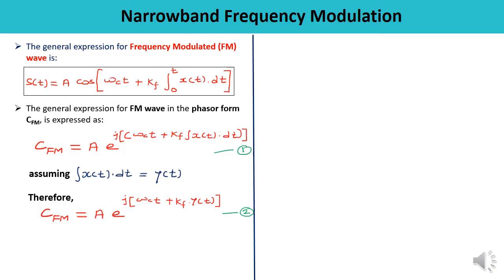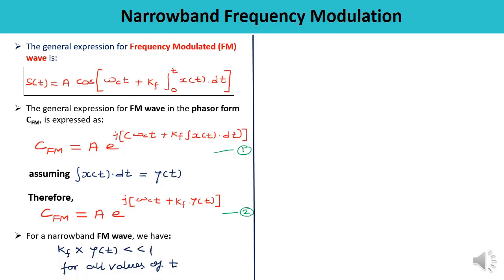This is for a narrowband FM analysis, and for narrowband FM we must remember that this product term kf into y of t will be very much less than 1 for all possible values of t. Since this particular value is less than 1, we are going to utilize this property later. But now let us write this equation number 2, just expanding both the terms.